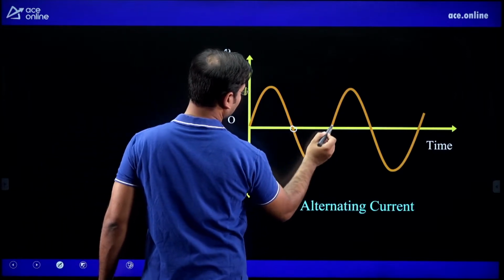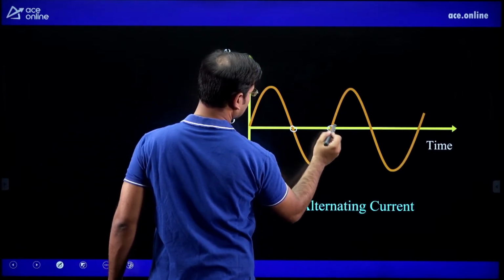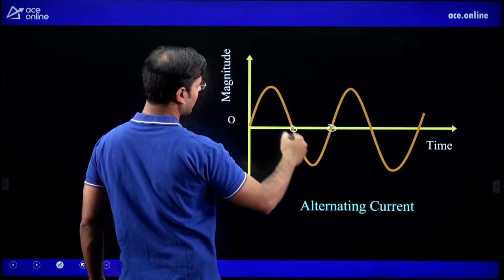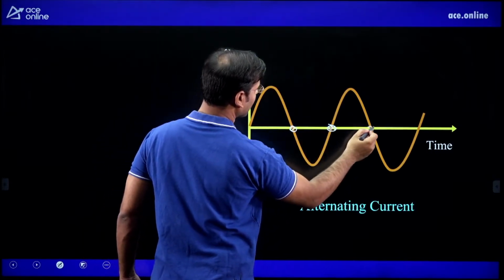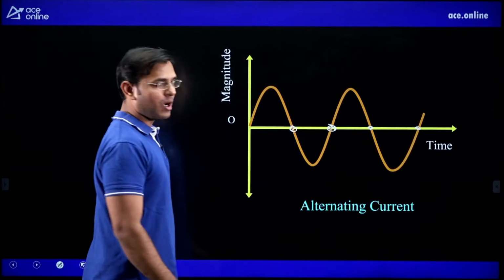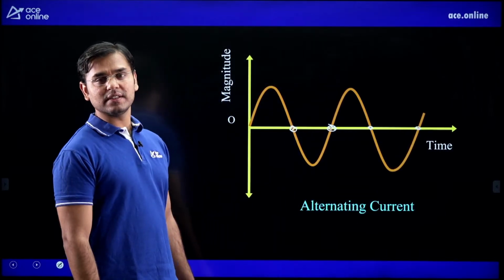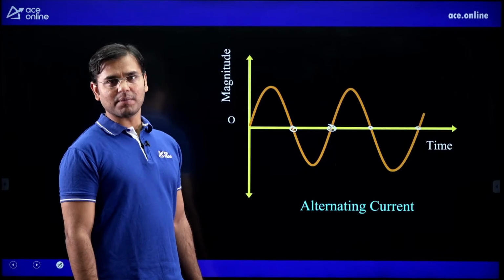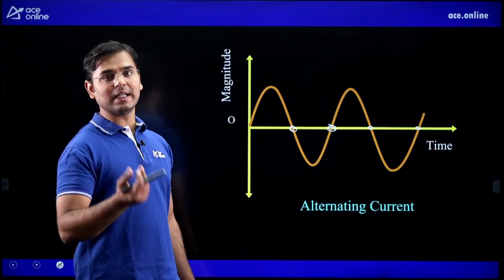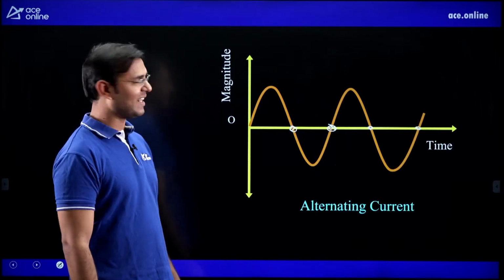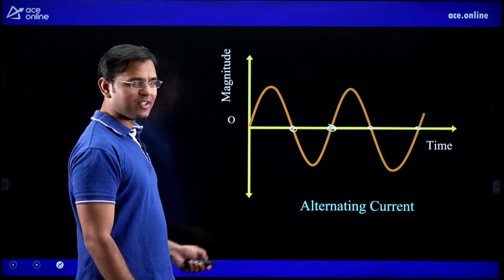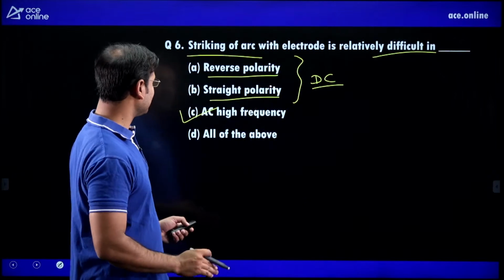Here the current is 0. Yes, here you can see alternating current: current maximum, current minimum, and here the current is 0. When the current is going to stop, how will electricity develop, how will the spark develop? Because the current is going to 0, it is not possible to develop a spark. I don't want to speak in detail here, but when the current is 0, the spark will not produce.